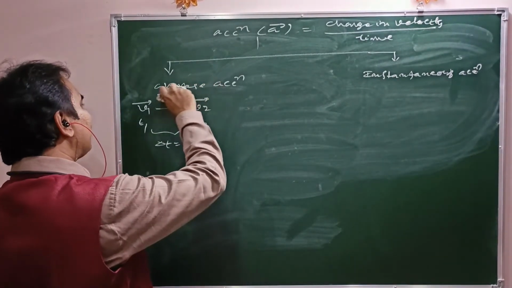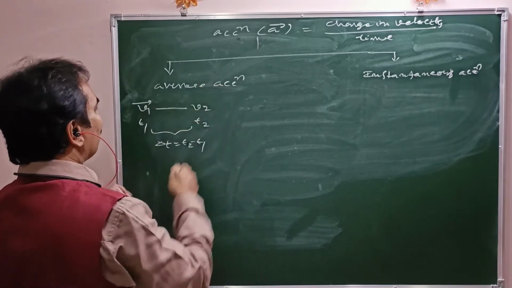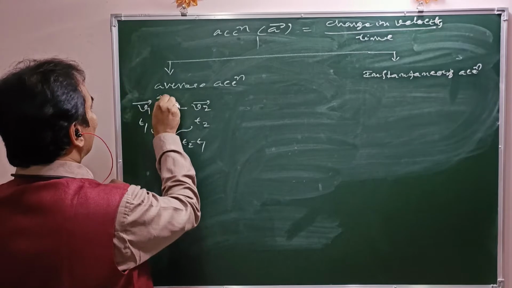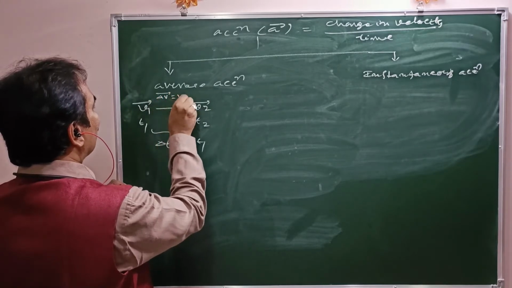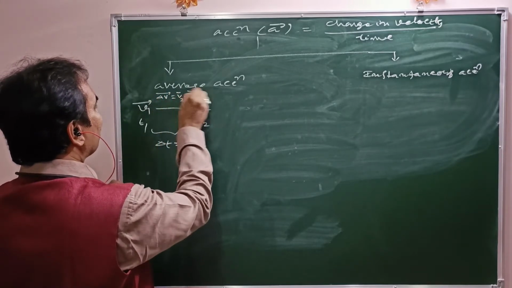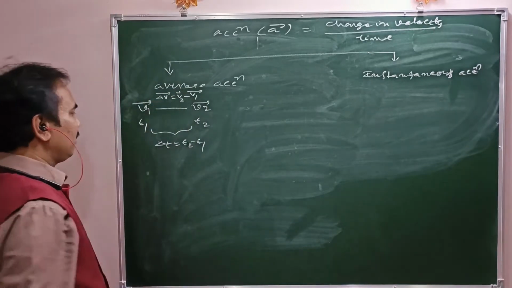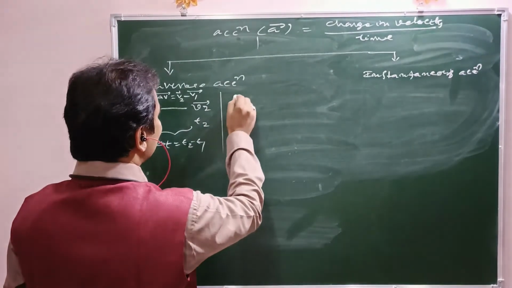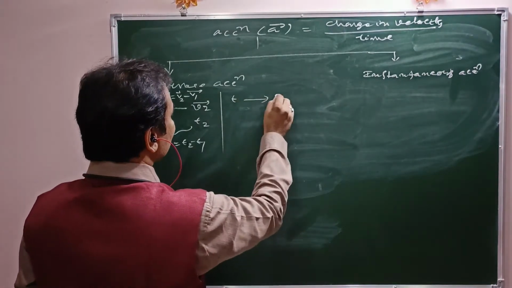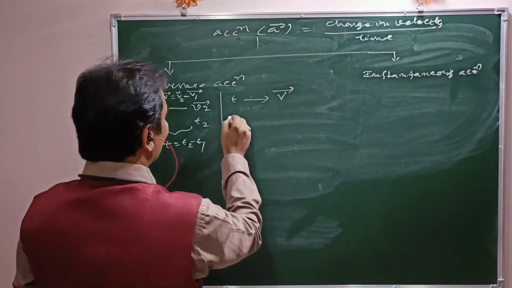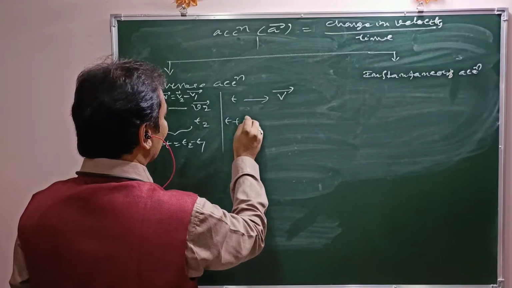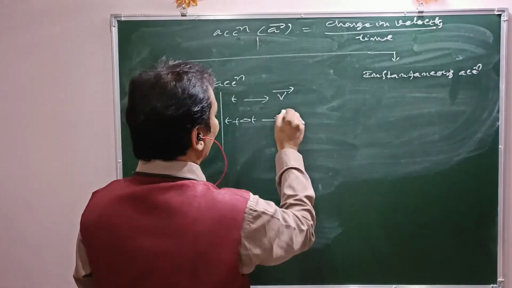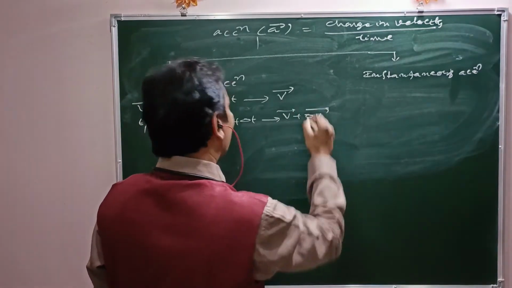Delta v bar equal to v2 bar minus v1 bar. Am I right? Otherwise, at any instant t, let v bar be the velocity. At some other instant t plus delta t, the velocity is v bar plus delta v bar.